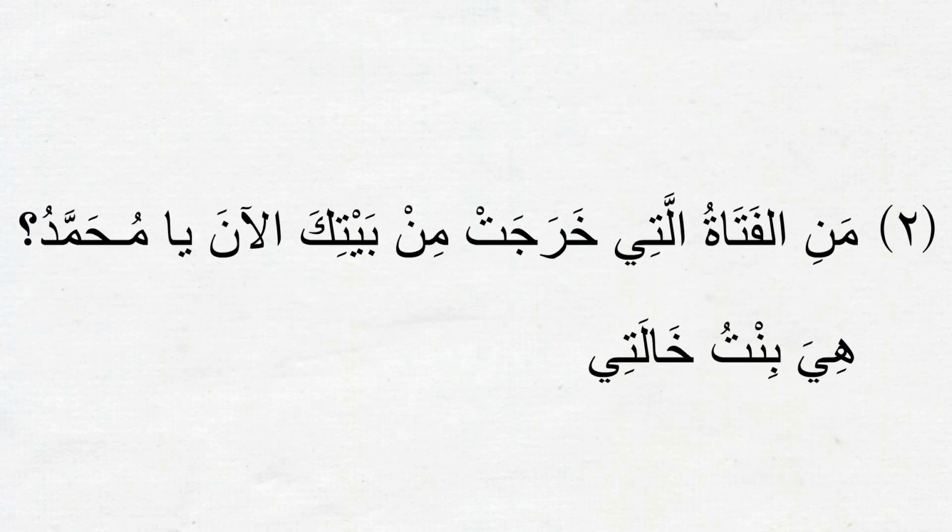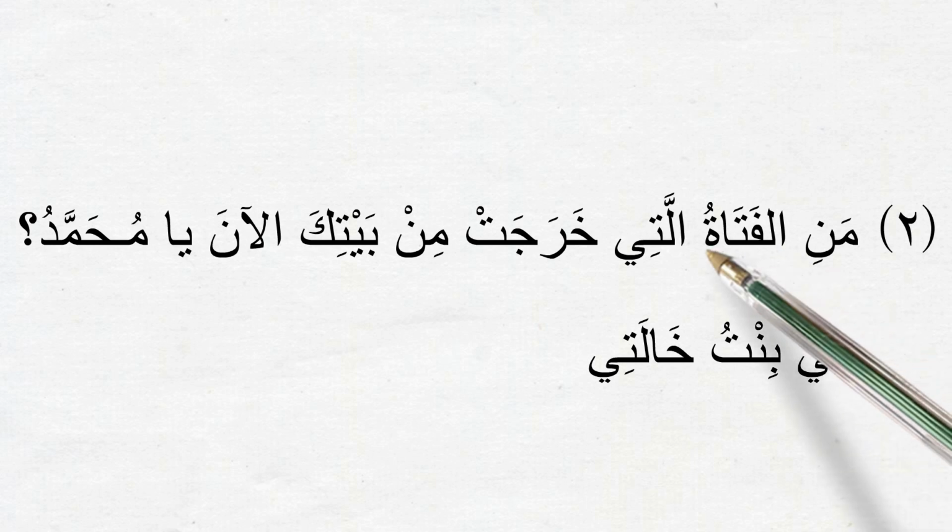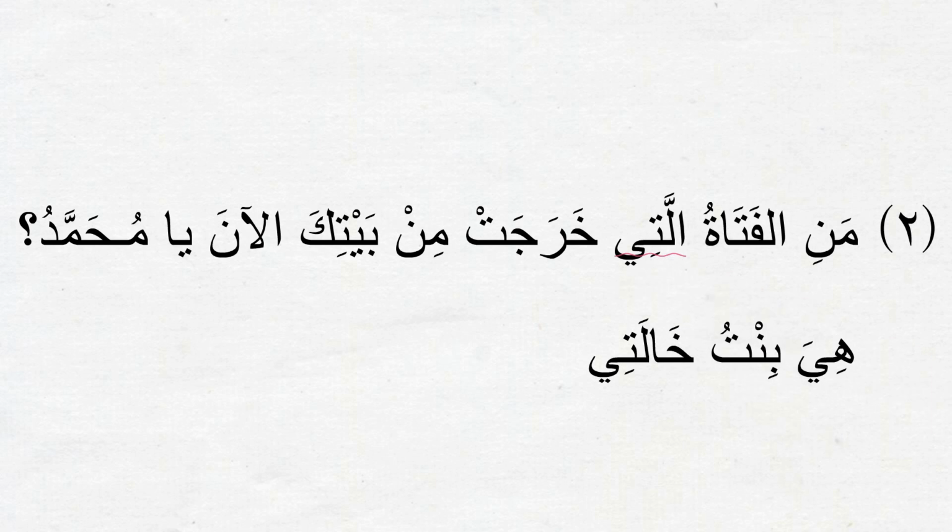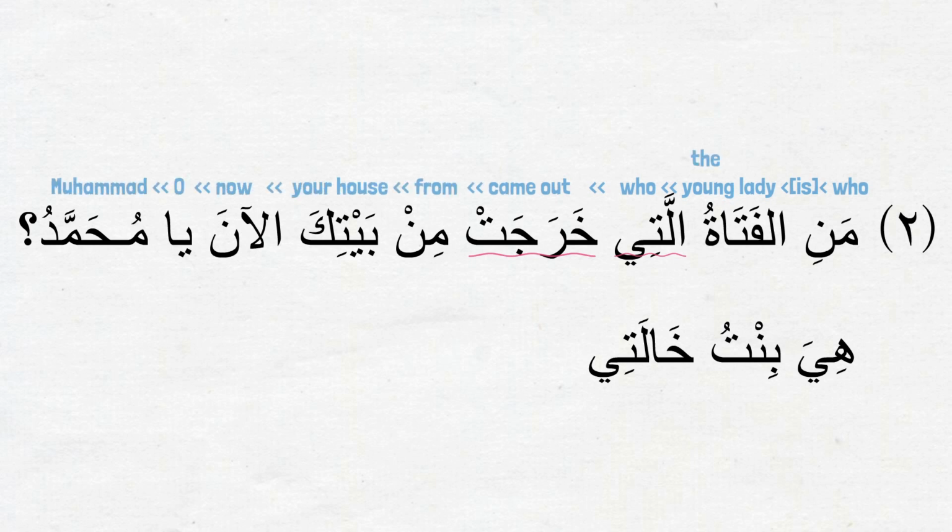Part 2 is the same question being asked about the ism al-fatatu. So we see the mu'annath ism mawsool allati and the mu'annath form of the verb kharajat are being used. من الفتاة التي خرجت من بيتك الآن يا محمد؟ Who is the young lady who came out of your house, O Muhammad? The answer is هي بنت خالتي. She's the daughter of my aunt. هي بنت خالتي. So ضمير هي here is coming in place of the ism al-fatatu.